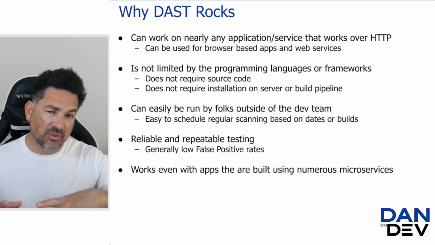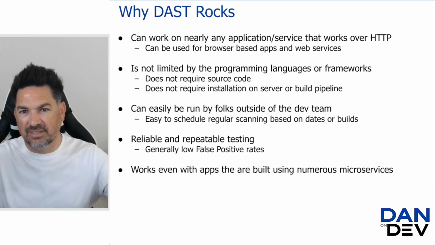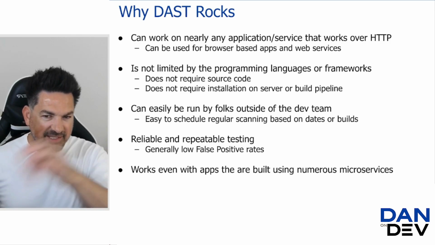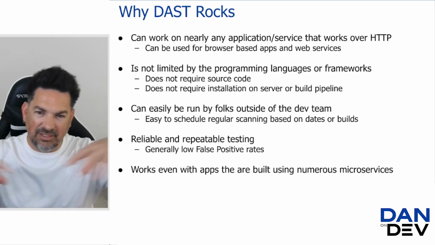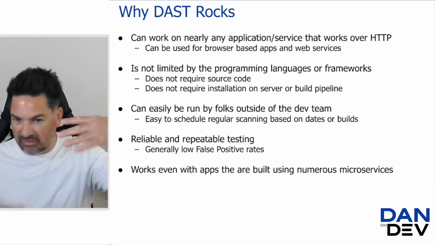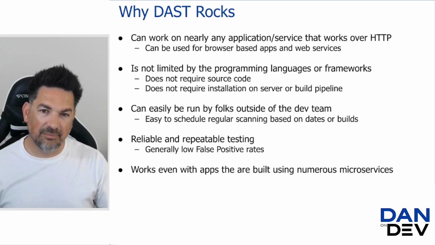And we can also work with apps that are more distributed, like a bunch of microservices that comprise the app. Again, those are harder for a SaaS product because they have to test each of the different ones, which may be in different languages, all these little microservices. We can scan them as they're running. And again, as long as they're up and running, we can hit them and we can scan them.